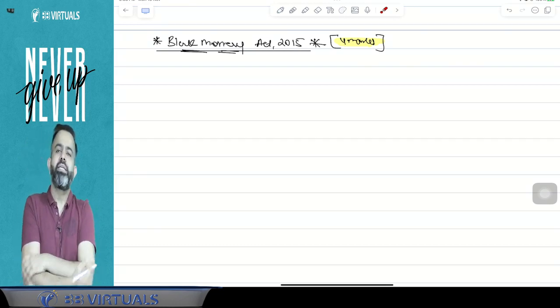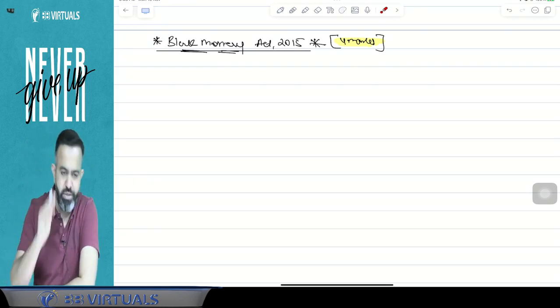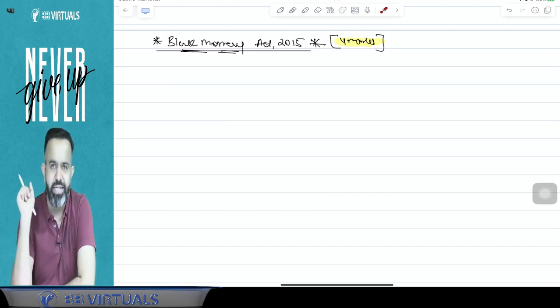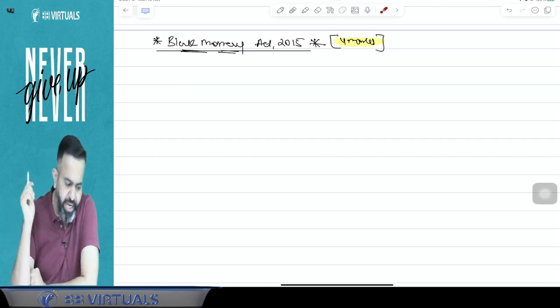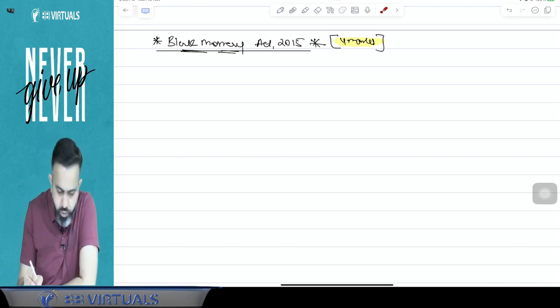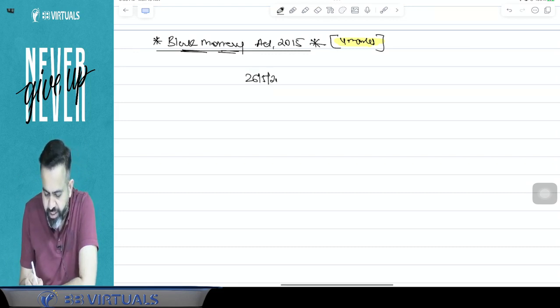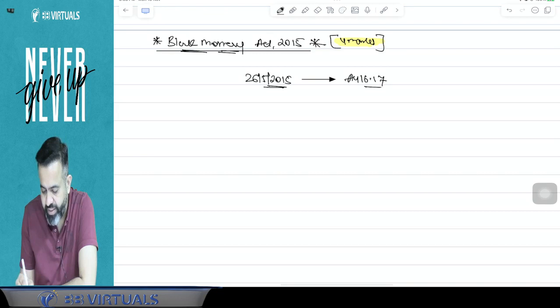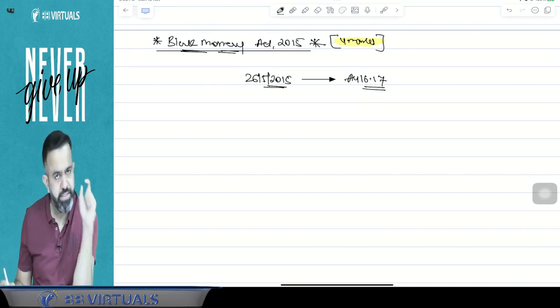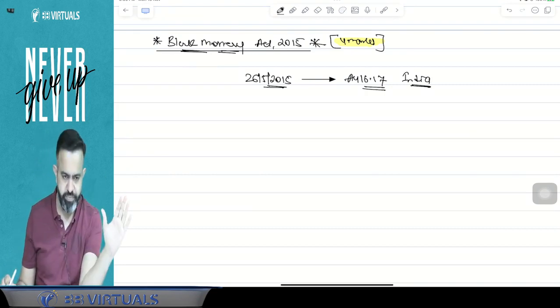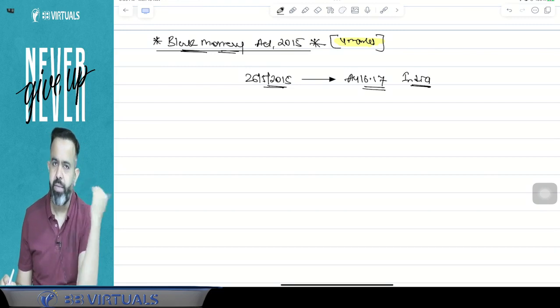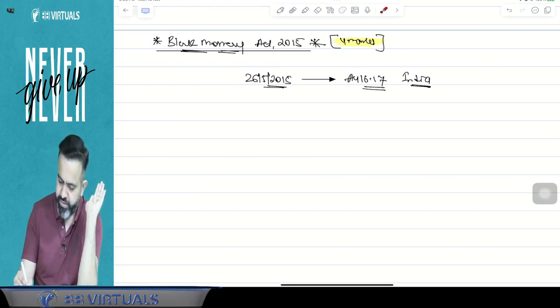Now the first point is why there is a need for the Black Money Act 2015, because in this topic we are not going to discuss the income tax, we are going to discuss the Black Money Act. Black Money Act is a separate act. This Black Money Act was passed by Parliament on 26 May 2015. And guys, this Act is applicable to whole India, from assessment year 16-17. Whole India means including Jammu and Kashmir. So the Black Money Act is applicable for Jammu and Kashmir also from assessment year 16-17.